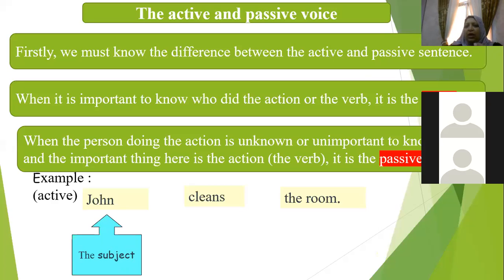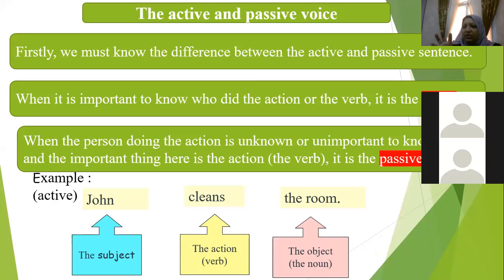To know if your sentence is active, you are going to say John is your subject, then cleans is the verb, the action that John did, then the room is your object. This is the example for the active voice, okay? This is the first step that we are going to do. To know the active, it means we have the subject who did an action and what this action is.